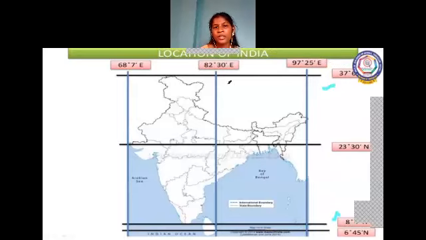The 82 degree 30 minutes east is the standard meridian of India, and the longitudinal extent is between 68 degree 7 minute east and 97 degree 25 minutes east. The Tropic of Cancer passes through 23 degree 30 minutes north. So this is the extension of India in longitude and latitude.